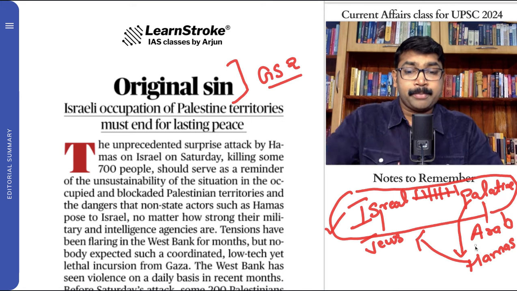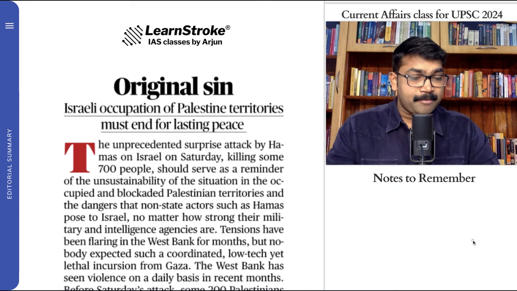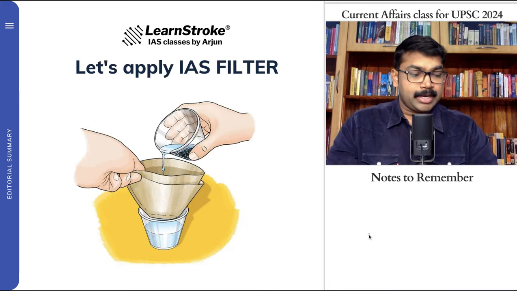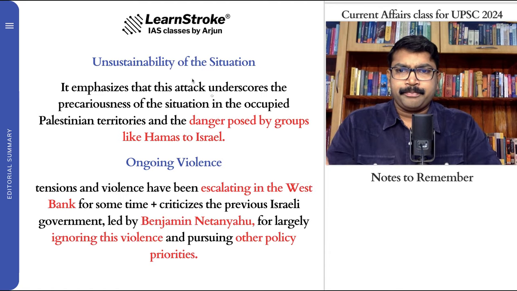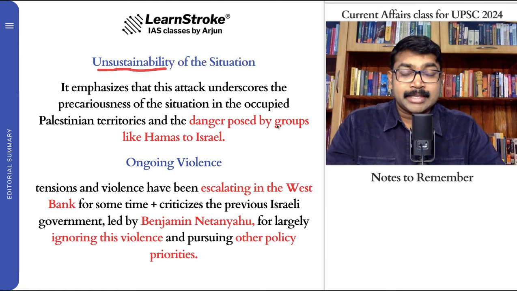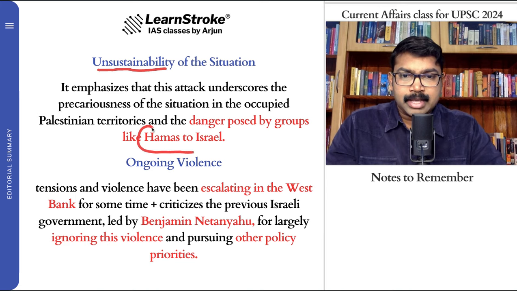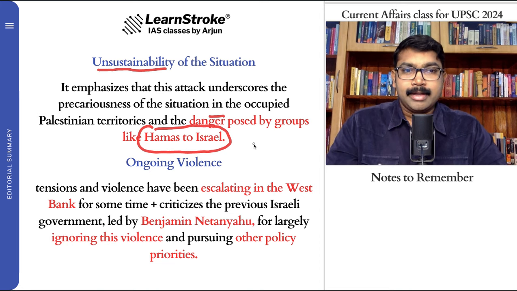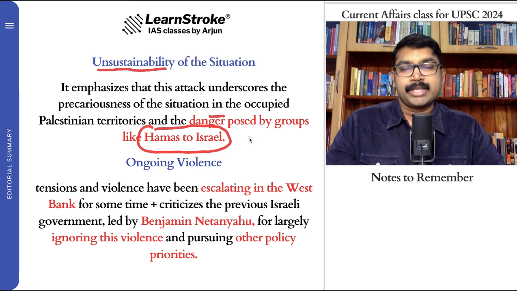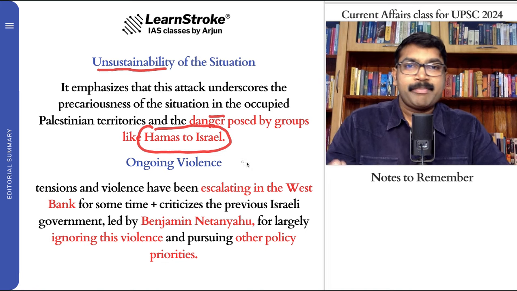So this is the basic problem. Let's see what important issues we have to understand. Let's quickly apply the IAS filter and discuss the important points in brief. It talks about the unsustainability of the situation, because it talks about Hamas and Israel, and the danger posed by Hamas to Israel. In both situations it is a problem for Israelis as well as for Hamas, and ultimately people are losing their lives.